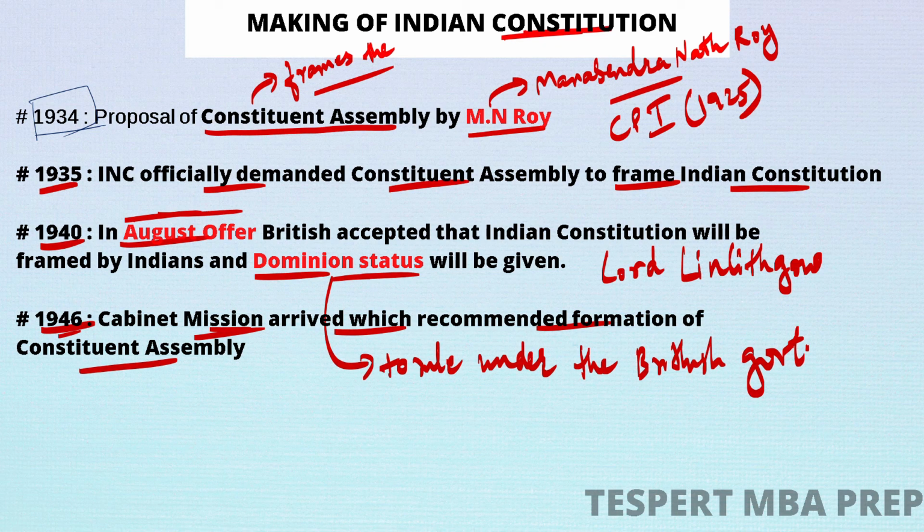Because now the British were already involved in the Second World War at this time. They didn't have enough time or resources to suppress these mass revolts and also to rule India. At that time, they didn't know when the Second World War would end, right? They didn't have any time to rule India.